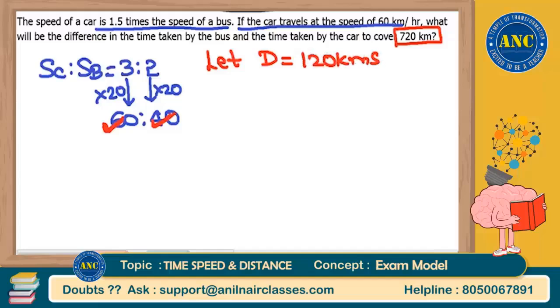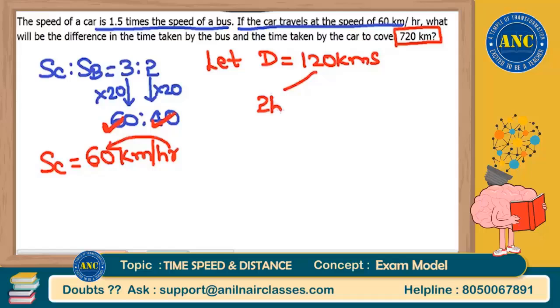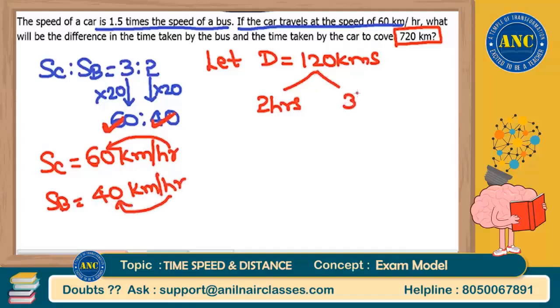This is my assumption. If the distance is 120 kilometers, speed of car is 60 kilometers per hour. In 1 hour it is 60. To cover 120 it is 2 hours. Speed of bus is 40 kilometers per hour. In 1 hour it is 40. To cover 120 it is 3 hours. What is the question? Question says find the difference between time taken by bus and time taken by car. According to my assumption, how did you get these two?